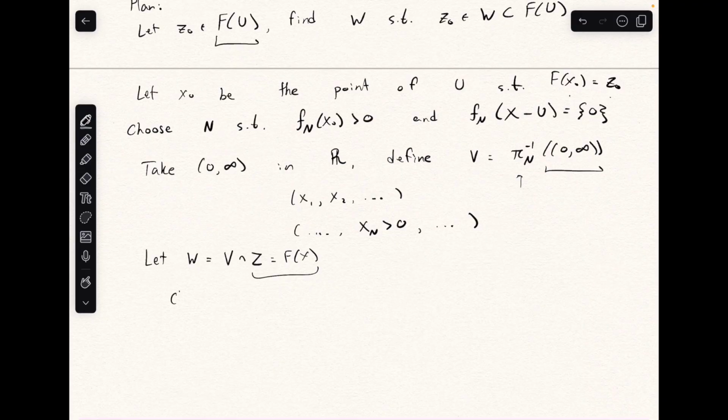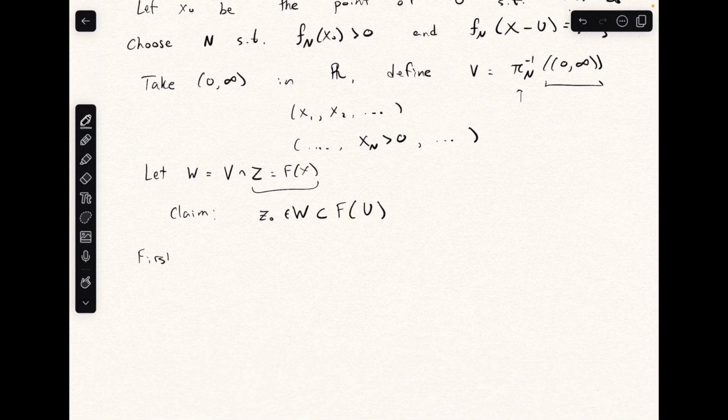So the claim is we need to show two things. Z naught is an element of W, and further, that W is contained in f of U. So firstly, we're going to show that Z naught is indeed an element of W, since the projection of Z naught is equal to the projection of f of x naught, because Z naught is f of x naught.